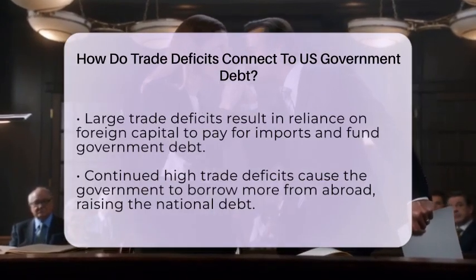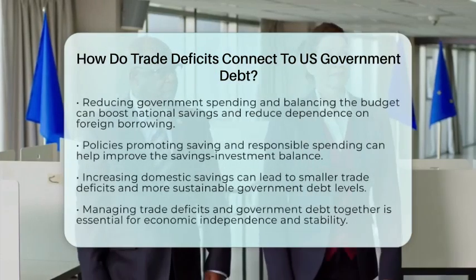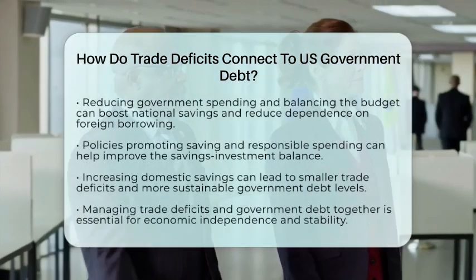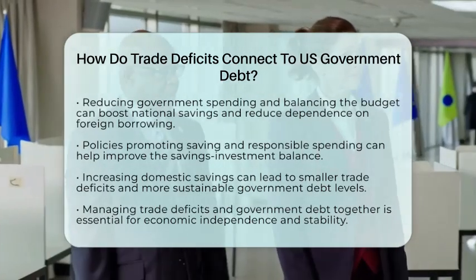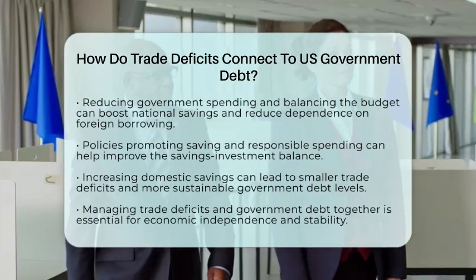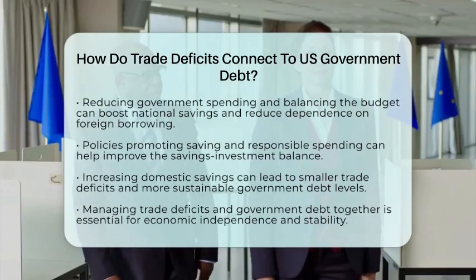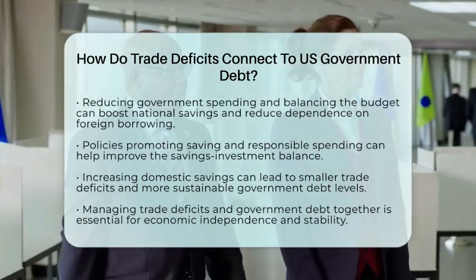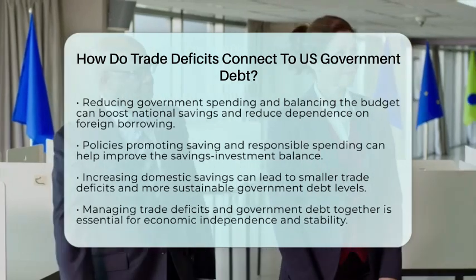Policies that encourage saving and responsible spending, like reforming entitlement programs or cutting unnecessary expenses, can help improve the savings-investment balance. When the country saves more, it reduces the need to depend on foreign money to fund its investments and trade activities. This can lead to a smaller trade deficit and a more sustainable level of government debt.